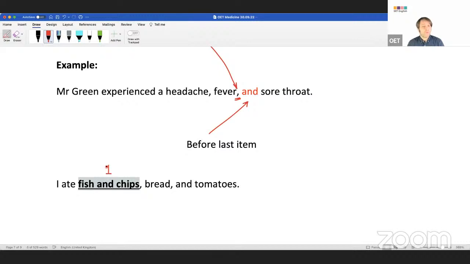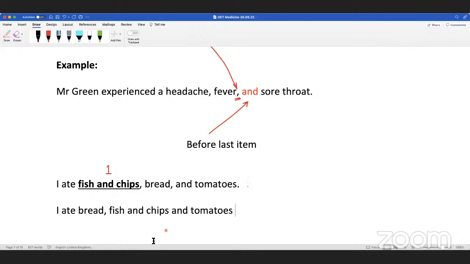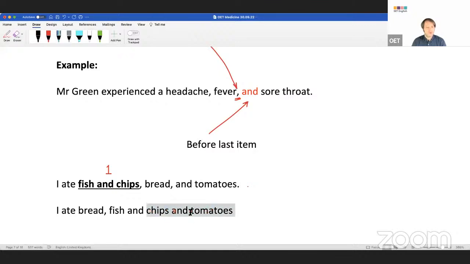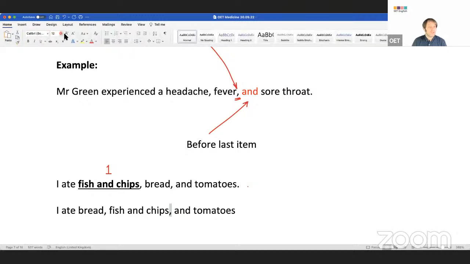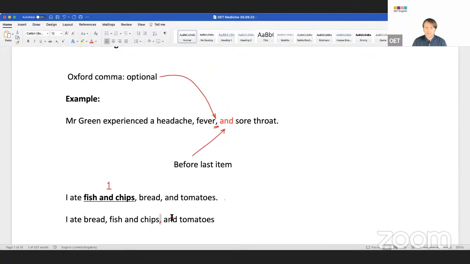But what happens if I write a sentence like this then? Here it's not so bad, but what if I say, I ate bread, fish and chips, and tomatoes. What's wrong now? It's possible to get confused now, isn't it? Is it fish, chips and tomatoes, or is it fish and chips? So the Oxford comma is a good reason. There's a good reason to use the Oxford comma for examples like this. Does that make sense, guys?